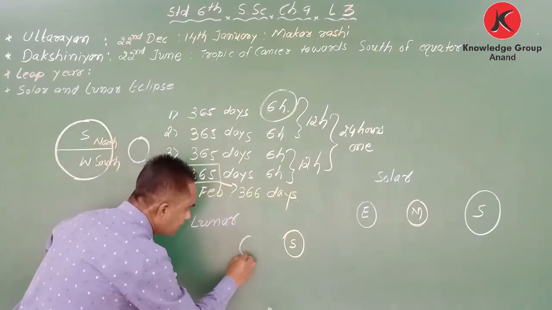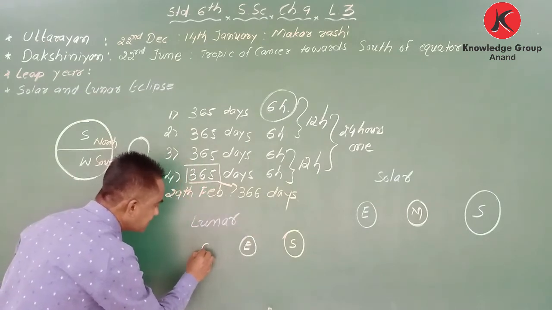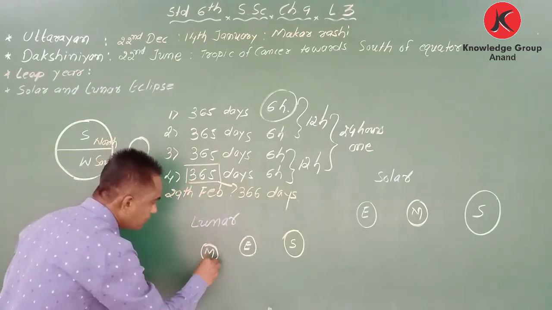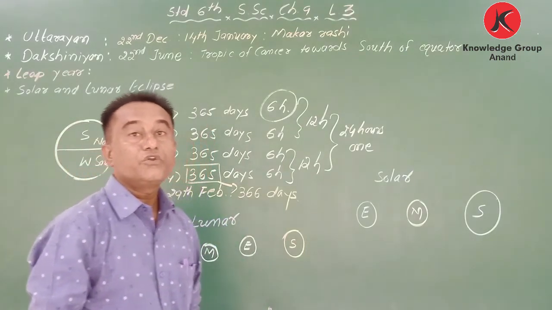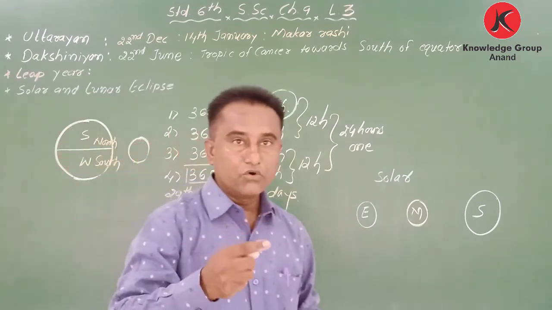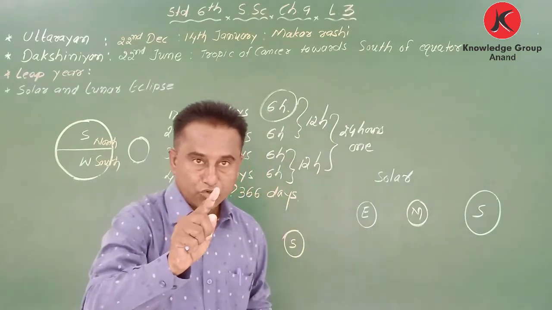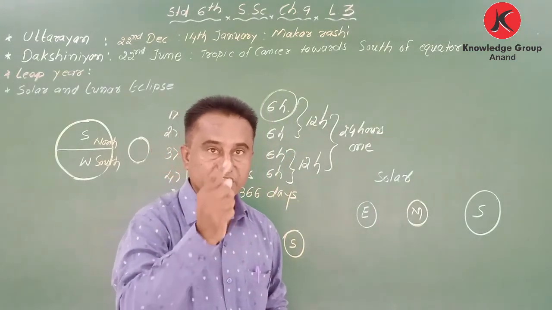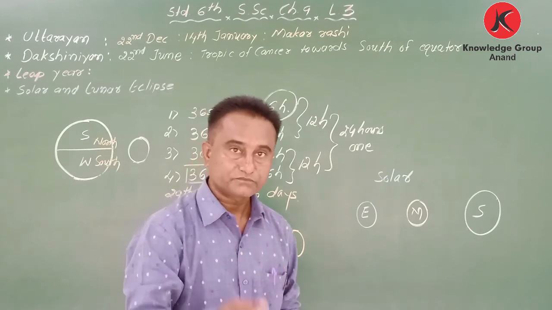Okay, earth comes in a center, and at last moon. Okay, when this position comes, that is called lunar eclipse. We know the moon takes a round around the earth. The moon moves around the earth. The earth moves around the sun.